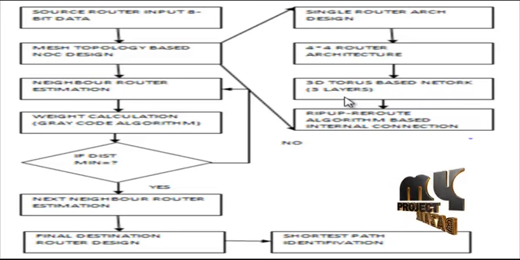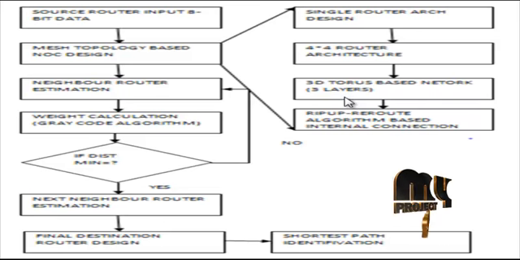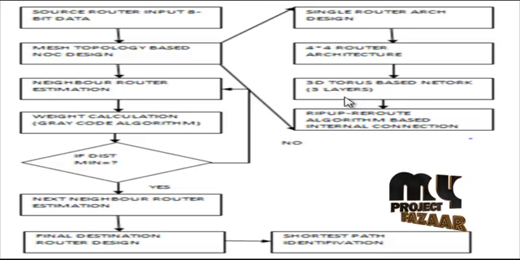In the gray code algorithm, each weight represents each router's internal position, and we calculate the minimum router for the nearest neighbor nodes, analyze the minimum weight values and check the minimum weight value. If the weight value is minimum, the yes condition is satisfied. If the minimum weight is maximum, it is the no condition, and we check another node, and the process is repeated another time. Then the neighbor router estimation process is based on our routing algorithm and the gray code algorithm. Finally, we analyze the final destination for the 3 layers, and this process effectively identifies the shortest path for the overall 3D based NoC architecture design.